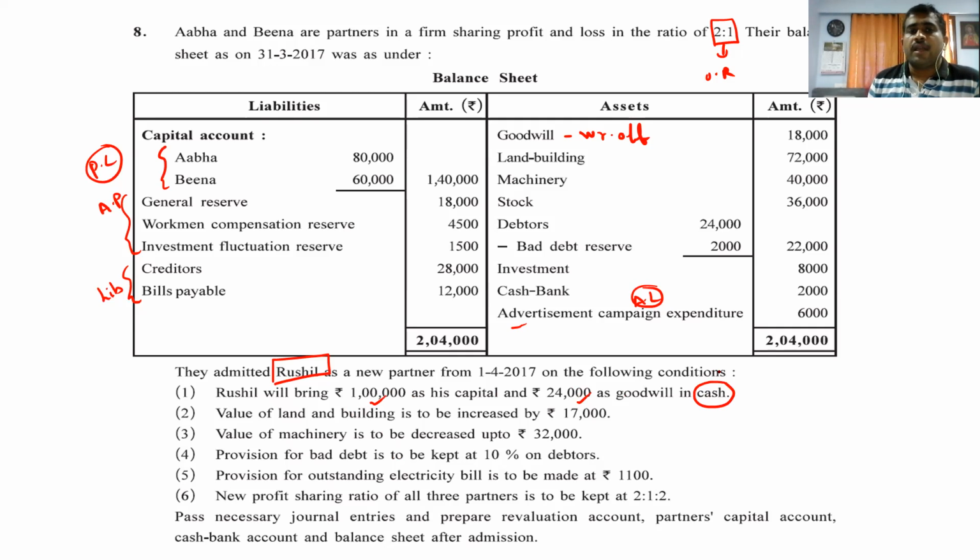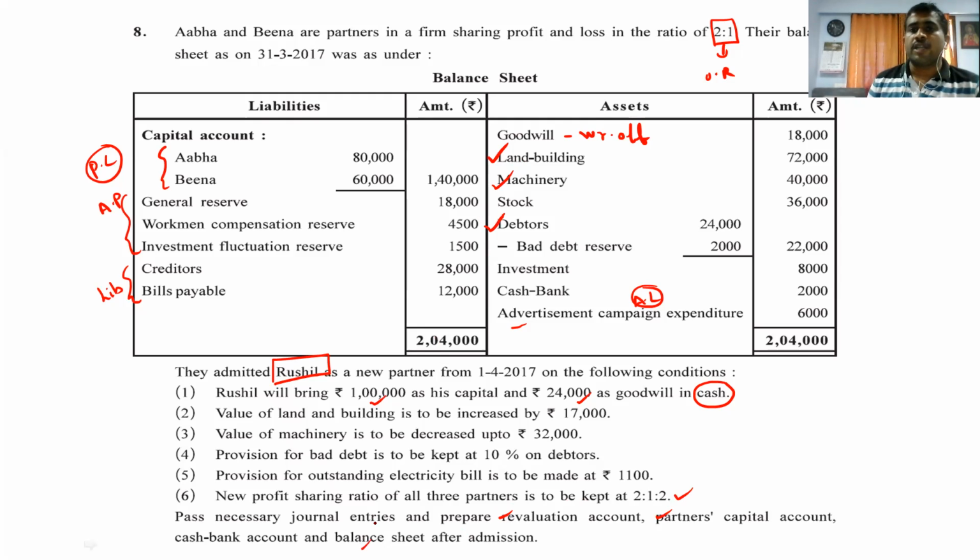Now they are saying land and building is to be increased by 17,000. So land and building, tick. Machine is to be decreased by 32,000. Machine. Provision for bad debt reserve is to be kept at 10% on debtors. Debtors. Provision for outstanding electricity bill that we have to do on our own. New profit and loss ratio. The new ratio is given to us, so with the help of this, we calculate the sacrifice ratio. From the following, prepare revaluation account, partners capital account, cash bank and balance sheet.